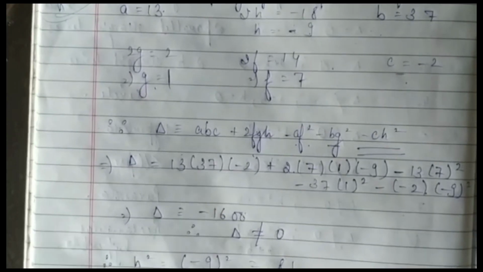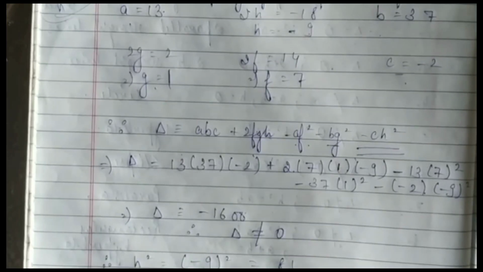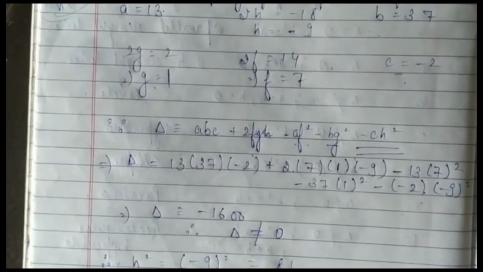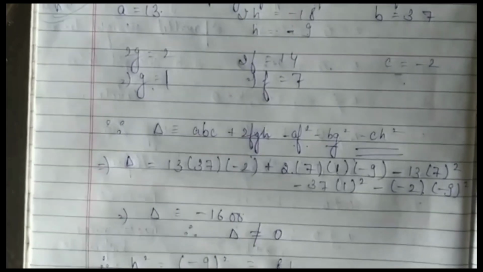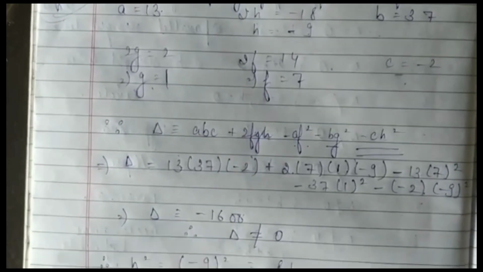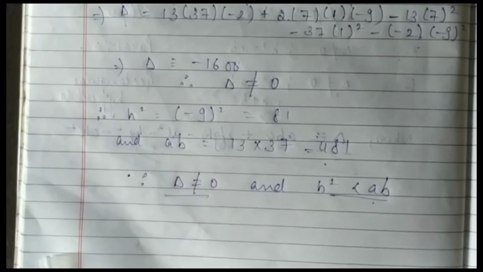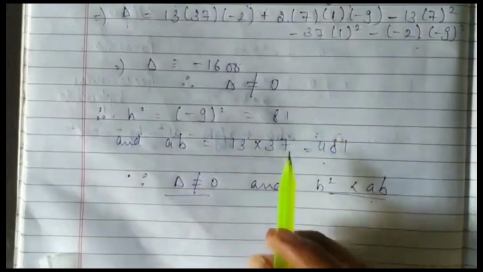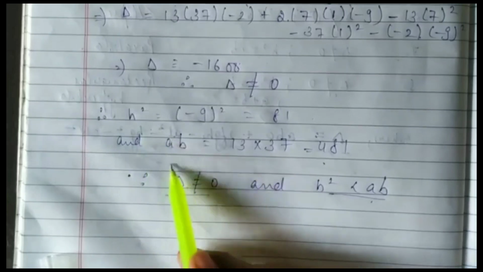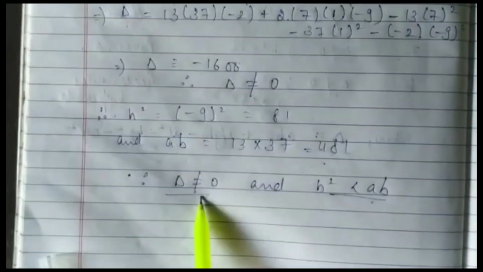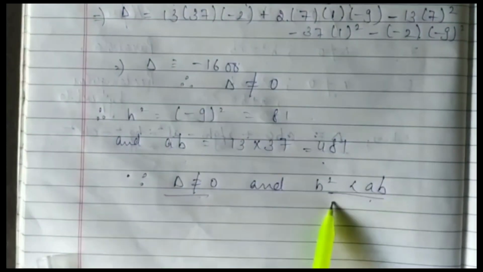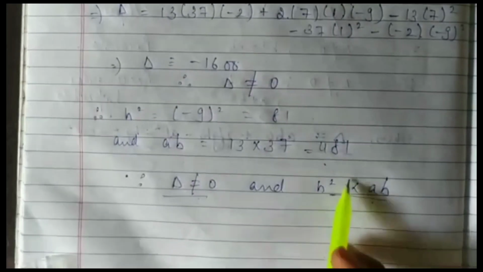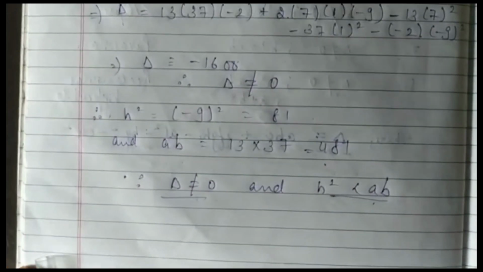Since delta is not equal to 0 and h square is less than ab, what does this equation represent? I have told you earlier in the video that in such a condition the conic is an ellipse.